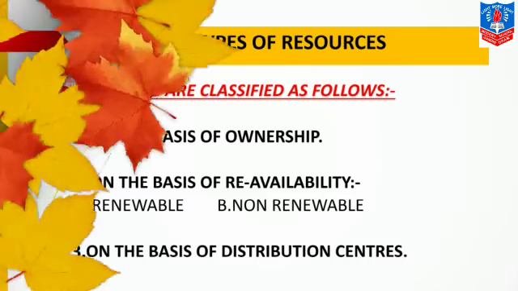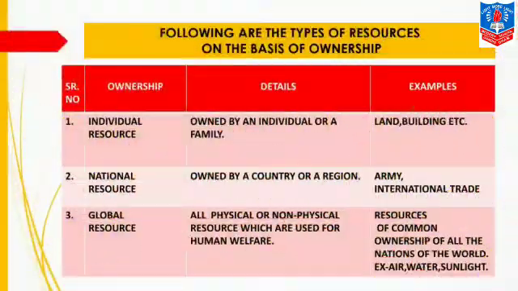So let us start with the first type of resource, that is resources on the basis of ownership. These resources are divided into three categories. The first one is individual resource, which is owned by an individual, that is a single person or a family. Example is land or building.